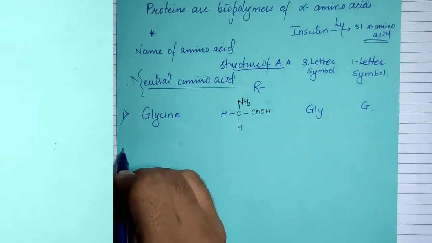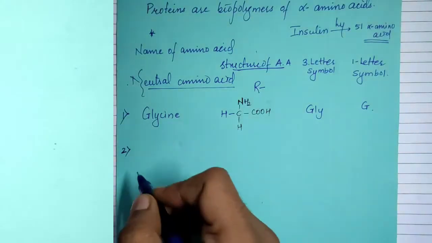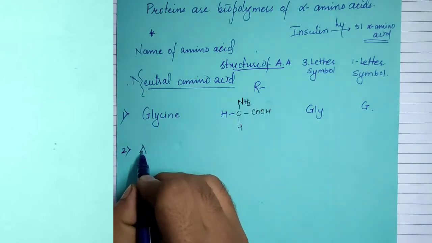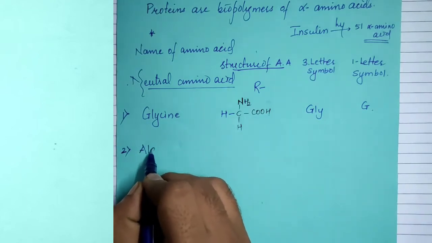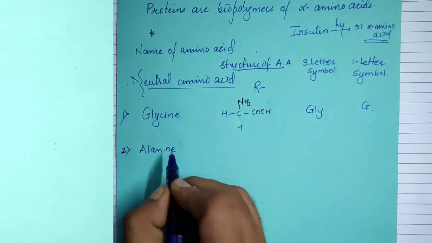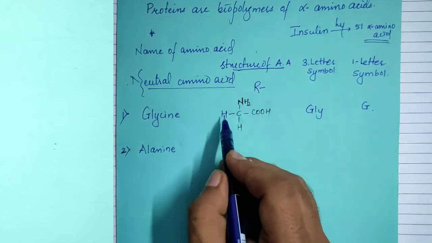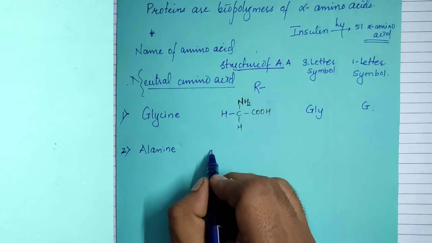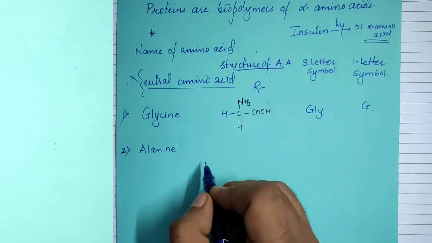The second amino acid is alanine. The substituent, in place of R, is a methyl group. As I told you, I will write the entire structure.